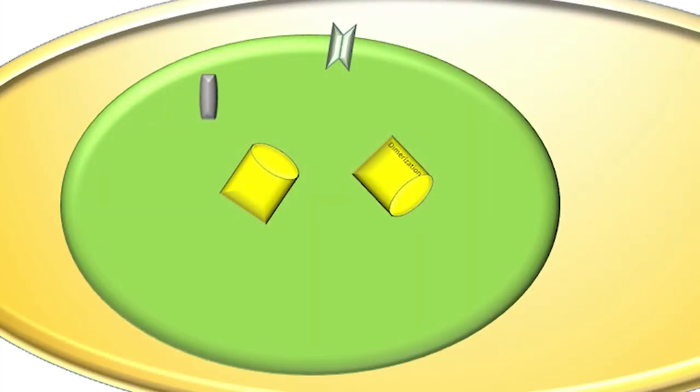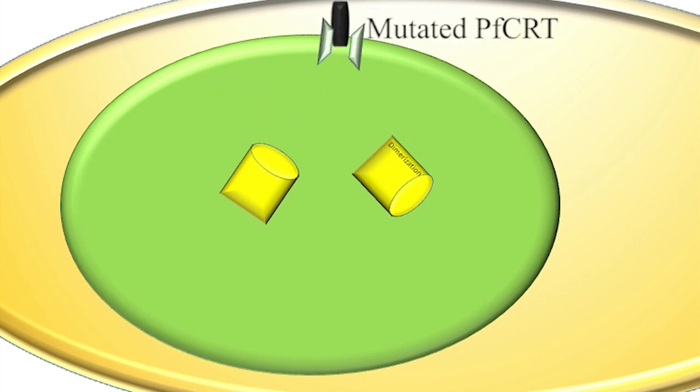Point mutation in the gene encoding the PFCRT protein in the parasite. PFCRT is localized in the digestive vacuole membrane and allows the positively charged chloroquine molecules to exit from the vacuole. The resulting decrease of chloroquine concentration inside the digestive vacuole causes a reduction of the action of chloroquine.